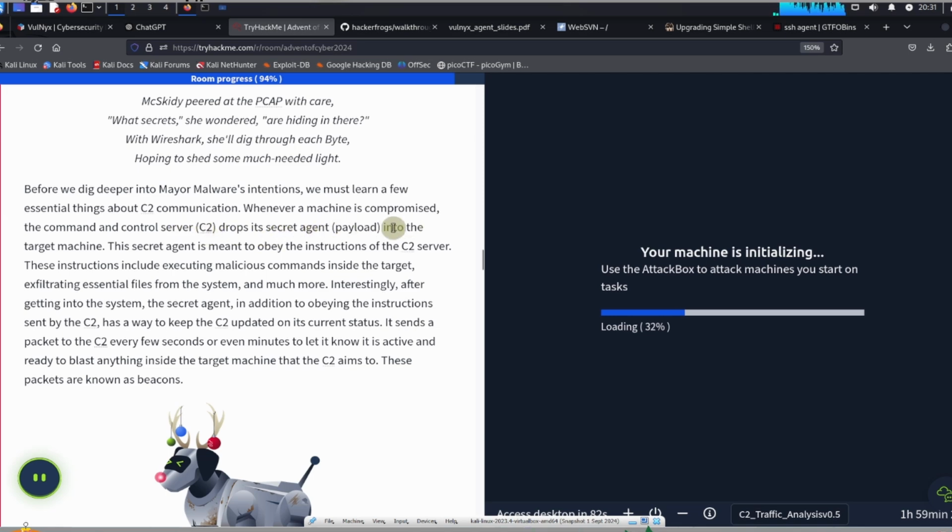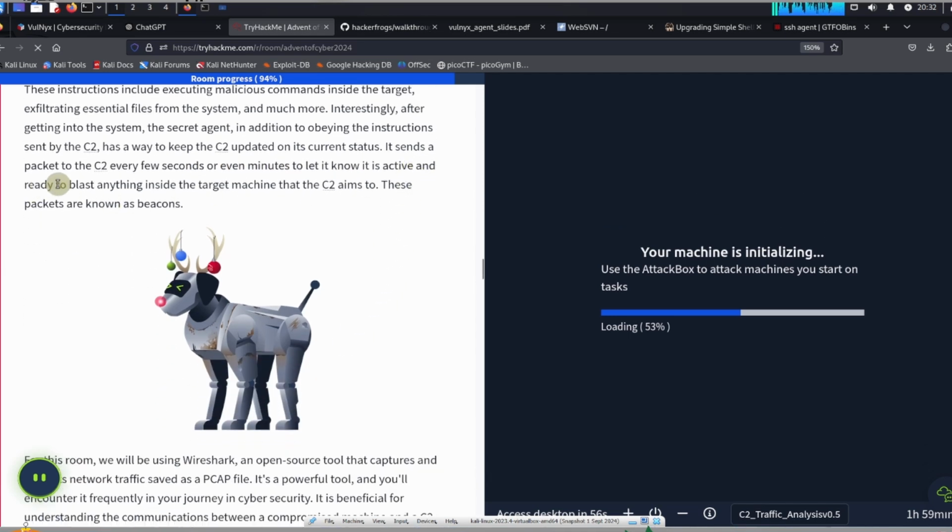Whenever a machine is compromised, the command and control server, C2, drops its secret agent, which is the payload, into the target machine. This secret agent is meant to obey the instructions of the C2 server. These instructions include executing malicious commands inside the target, exfiltrating essential files from the system, and much more. Interestingly, after getting into the system, the secret agent, in addition to obeying the instructions sent by the C2, has a way to keep the C2 updated on its current status.